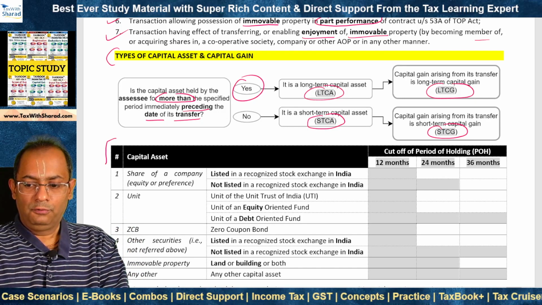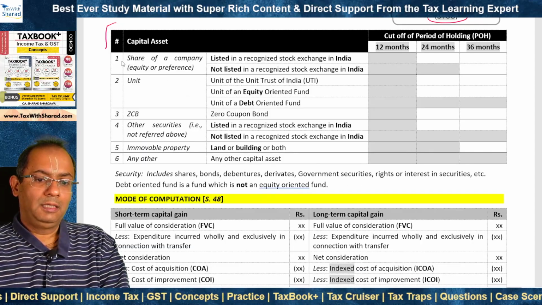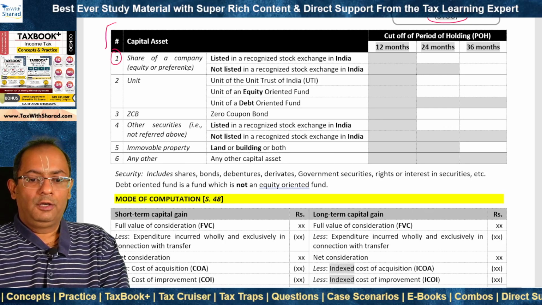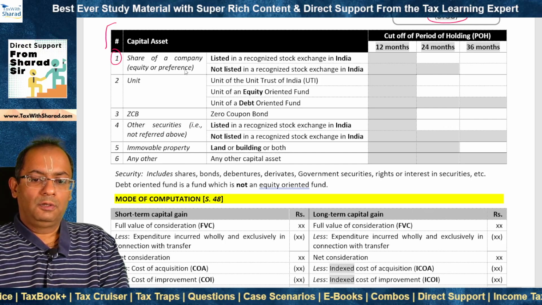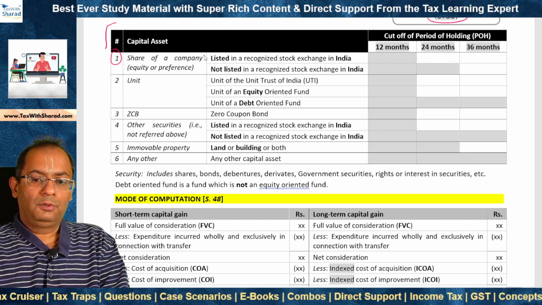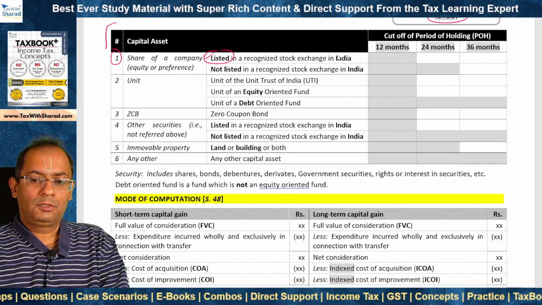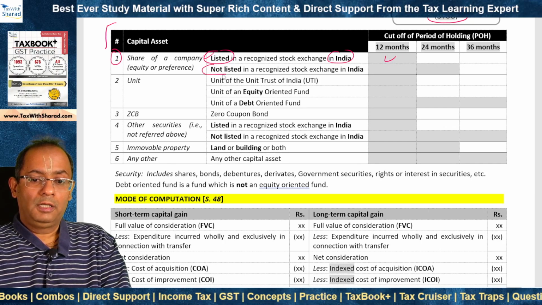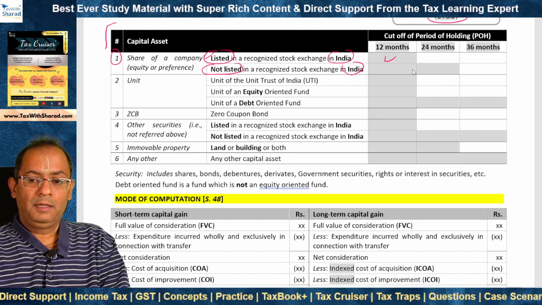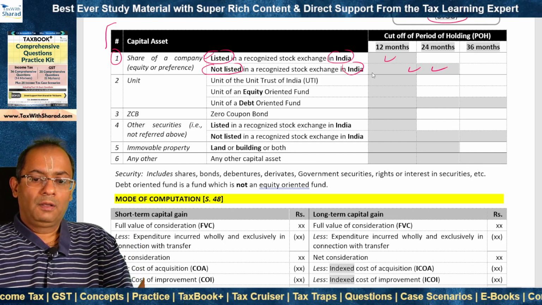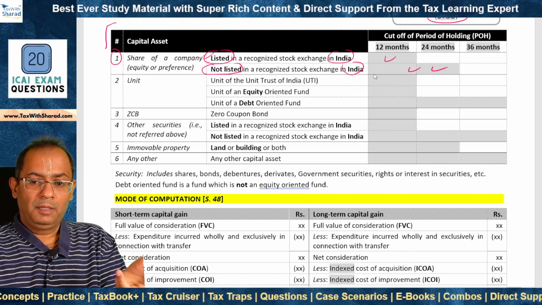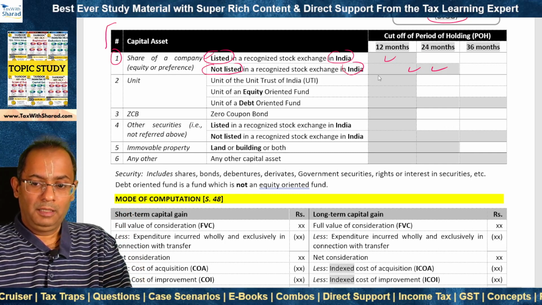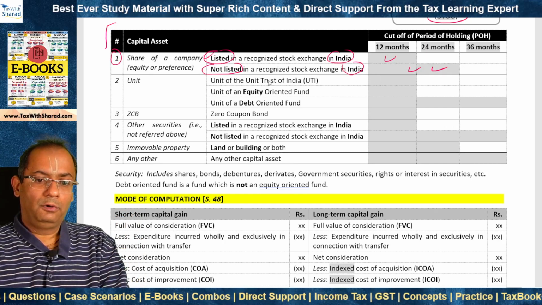So what is the cutoff of the period of holding? And this is what is given in this table. 1. Share of a company, and it can be equity shares or preference shares. Shares of a company depends on whether the share is listed in a recognized stock exchange in India. In that case, it is 12 months. If it is not listed in a recognized stock exchange in India, it is 24 months. For example, shares of a private limited company, which is an Indian company, or shares of a listed company, which is a foreign company. 24 months will be the period of holding cutoff.